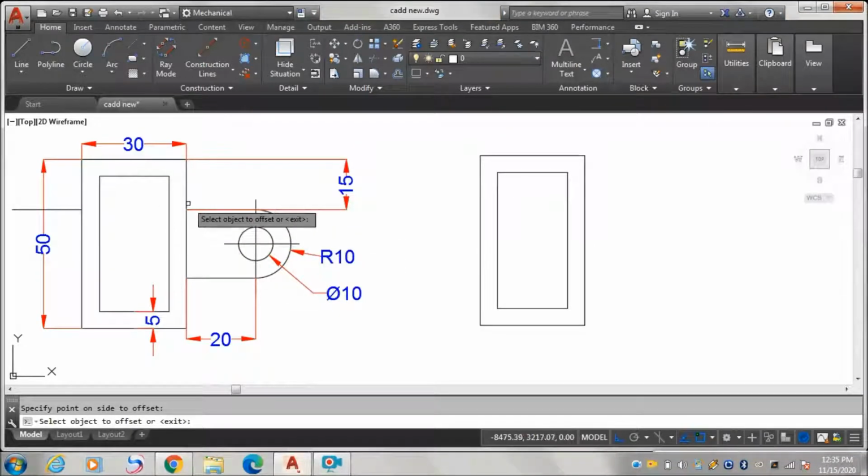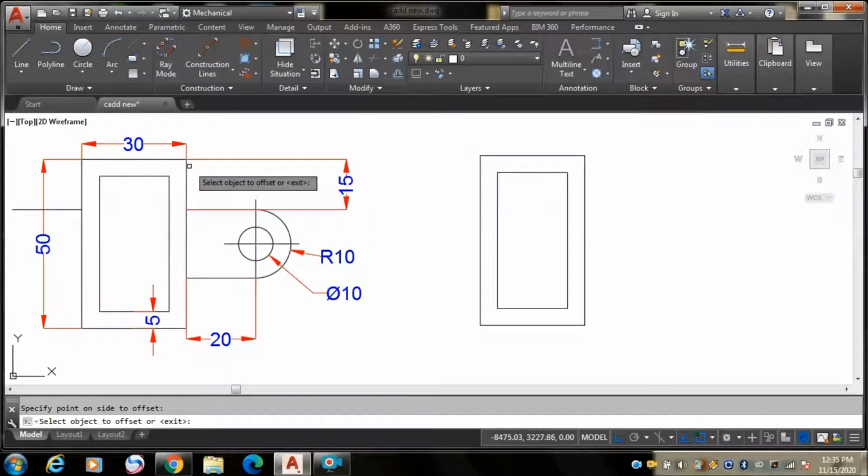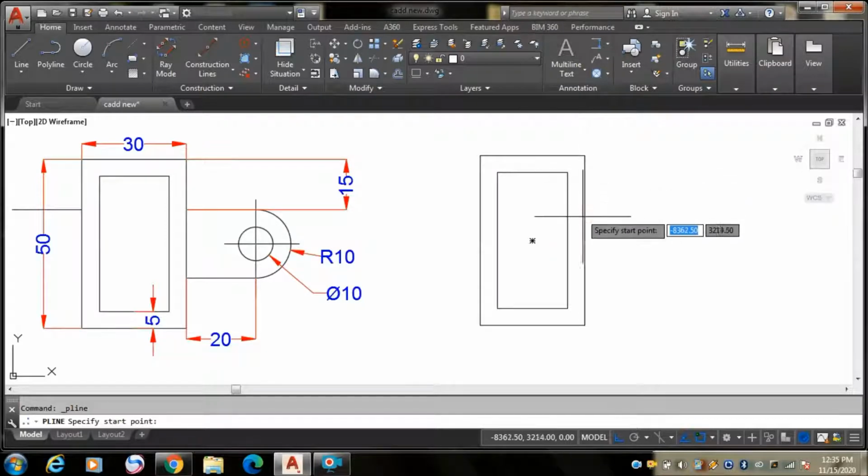How do we draw a line from this point? You have to take the polyline command. Just trace it. Trace means don't click it, trace it and take it up to the downside here.